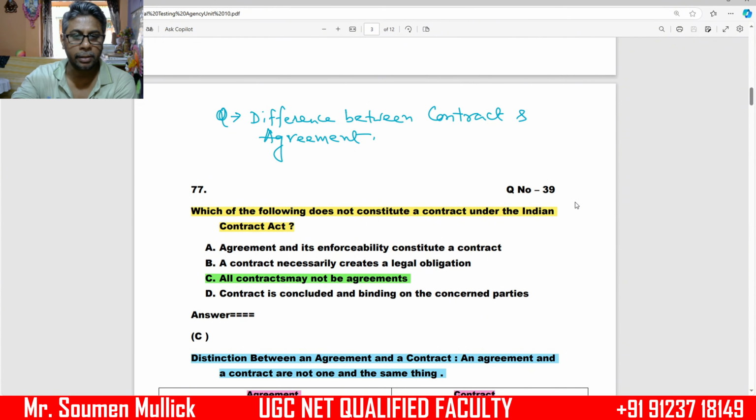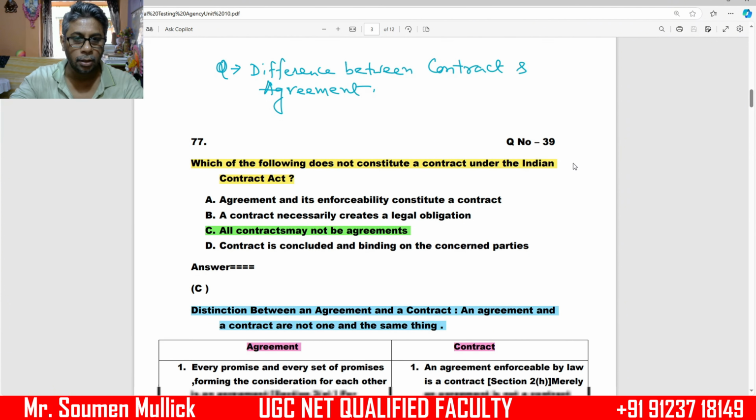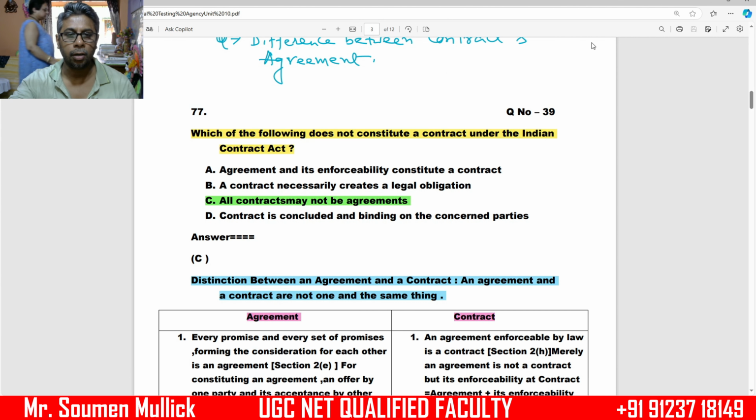This question is based on the difference between contract and agreement. The question is, which of the following does not constitute a contract under the Indian Contract Act? There are 4 options. Number 1, agreement and its enforceability constitute a contract.